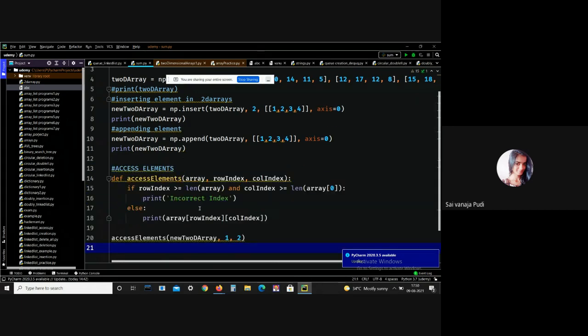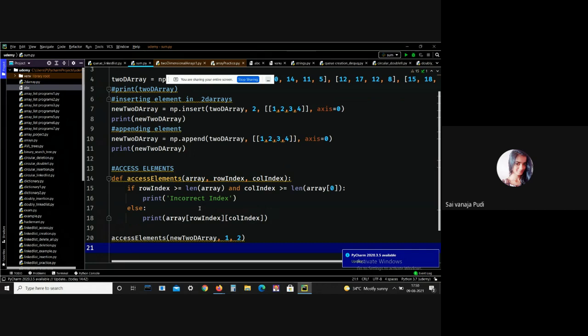See, here I'm creating one function with def, the access elements function. Here I am giving three arguments, that is the array, row index, and column index, because I have already explained that 2D arrays involve rows and columns. So that's why you have to give both row index and column index.